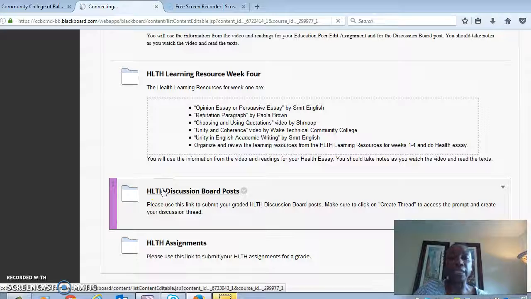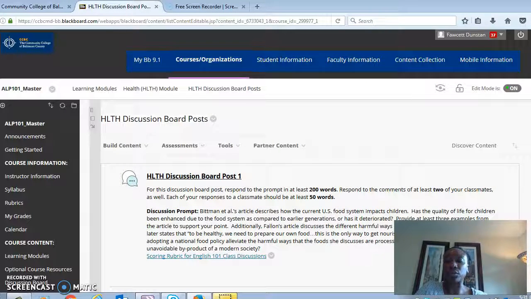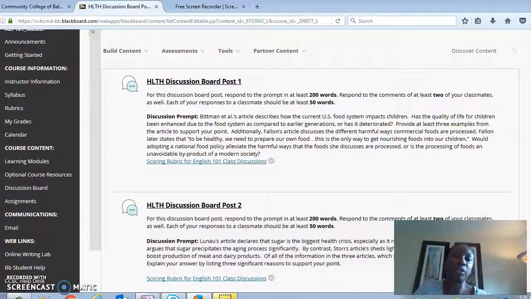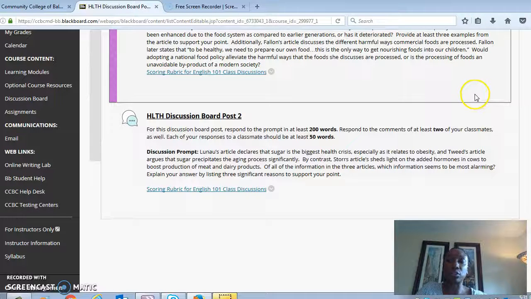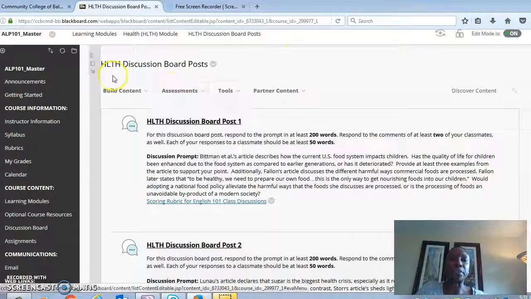So after you've done the readings for the module in the different weeks, you're requested to post your information, your responses to the readings on the discussion board. And for this health module, you have 2 major health discussion board posts related to the articles that you have read. You will also have to complete an assignment, which is your essay.